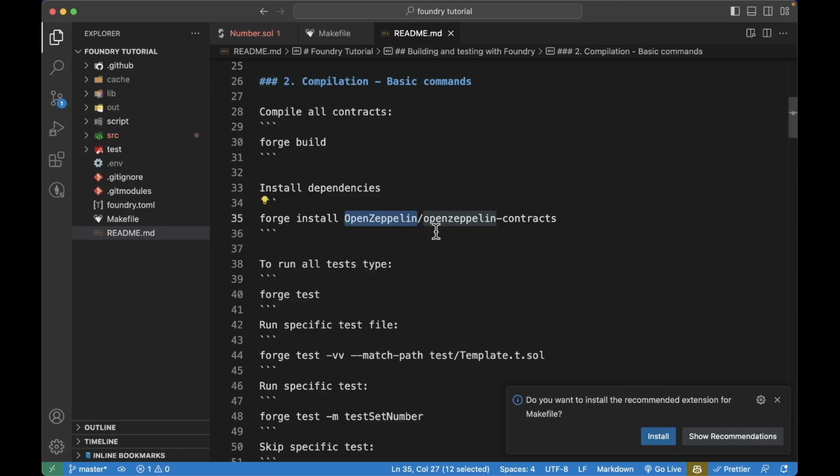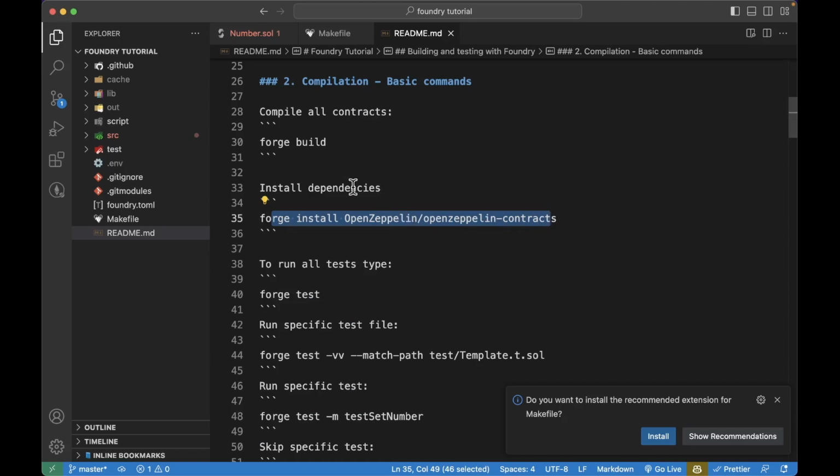Everything we install is basically a GitHub repository, and since it is, Foundry uses git modules, and you can install those if you just type in forge install, and you have access to forge once you install Foundry, then the name of the owner of the repository, and then the actual repository that you want to install on GitHub. So OpenZeppelin is the organization name, the owner of this repository, and this is the repository name we want to install. And this is how you can install dependencies one by one.